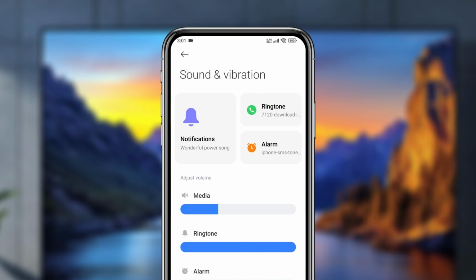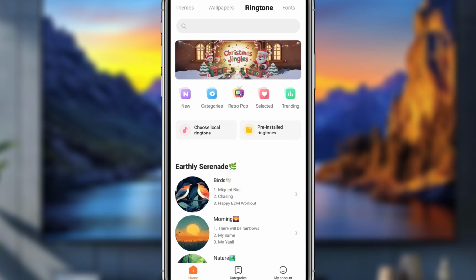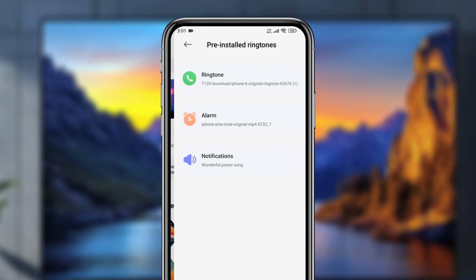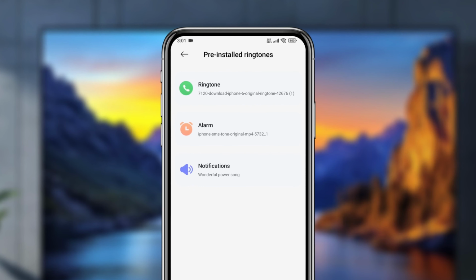Alright, guys, now I'm going to tap notification from here. Simply click this one as well. Alright, guys, now I'm going to tap to install ringtone and the front right here. Tap this one as well. And there are three options here: ringtone, alarm, and notification. Simply just going to tap the notification.